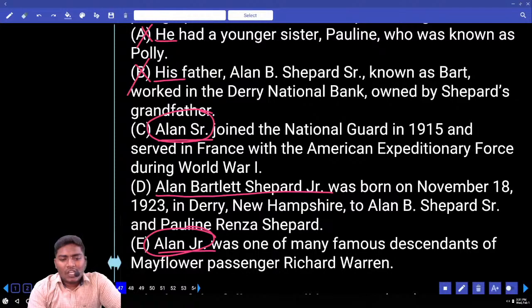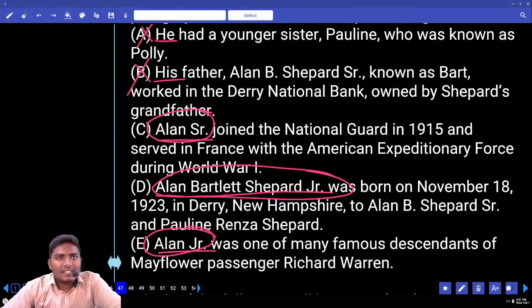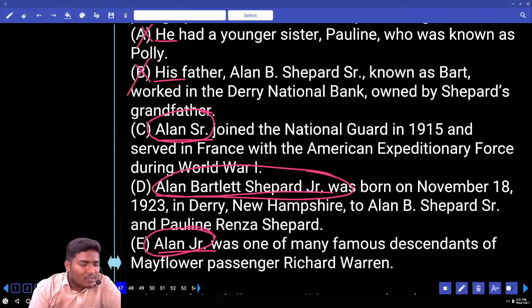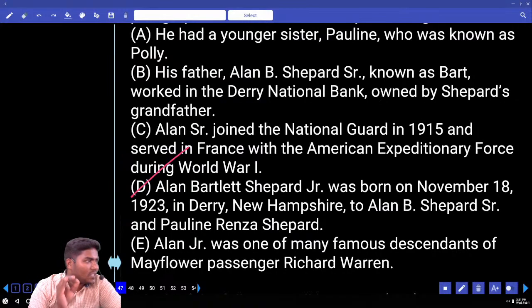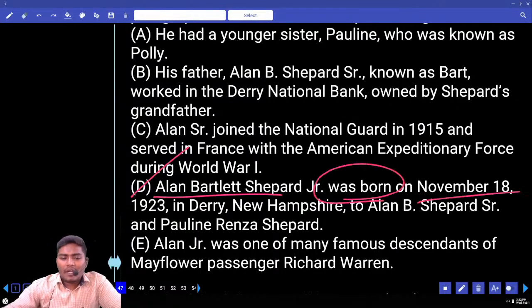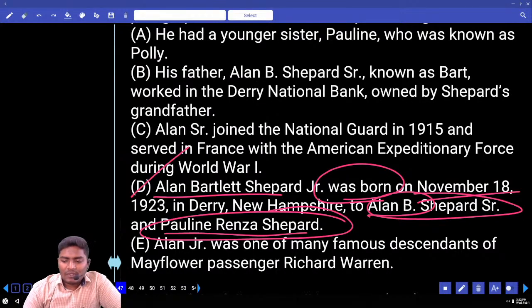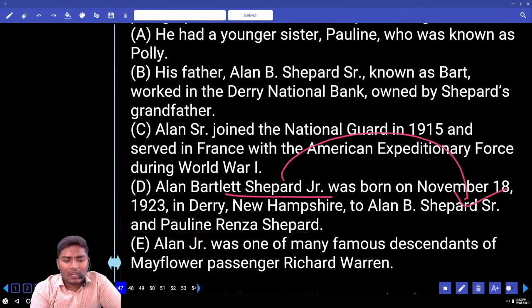Now based on that, if you look at D here, is it a full name or only surname, or only first name? It is completely a full name. Out of these 3 sentences, which one can be used in the beginning? Only D, because that is a full name. We are introducing a person. Now read about this person. Alan Barrett Shepard Jr., his full name. He was born on November 18, 1923 in Derry, New Hampshire, to Alan B. Shepard Sr. and Pauline Renza Shepard. Now this junior was born to this senior and also Pauline. These are the father and mother and this fellow is the son.